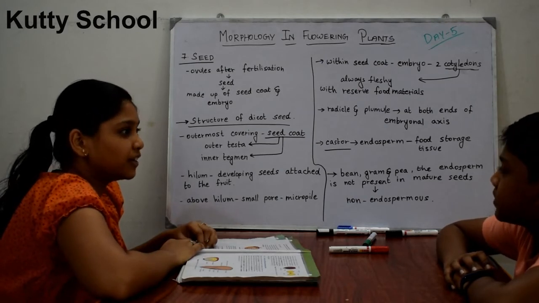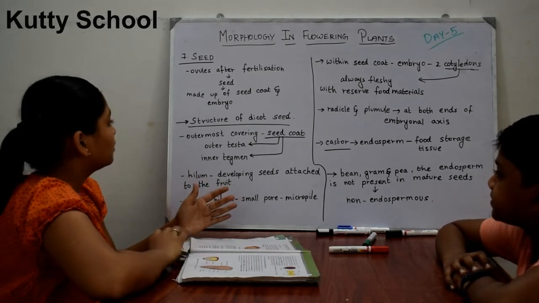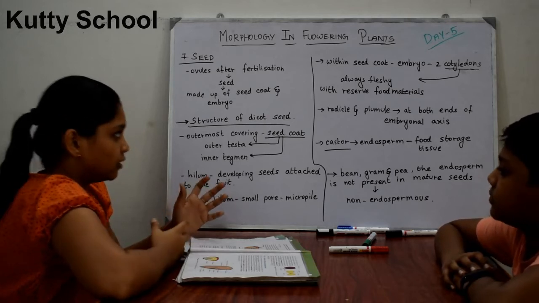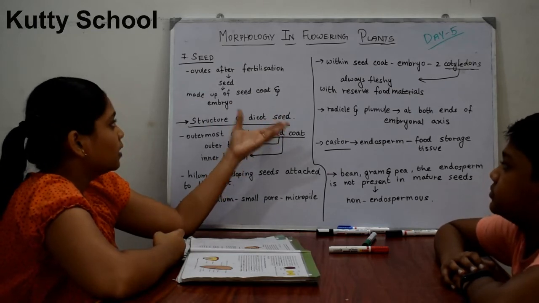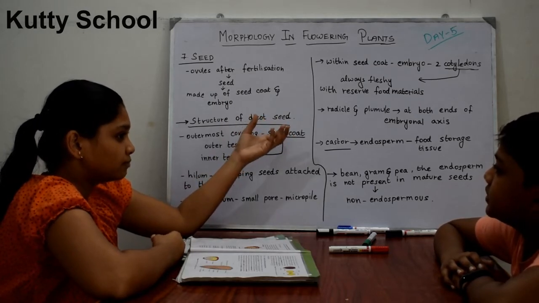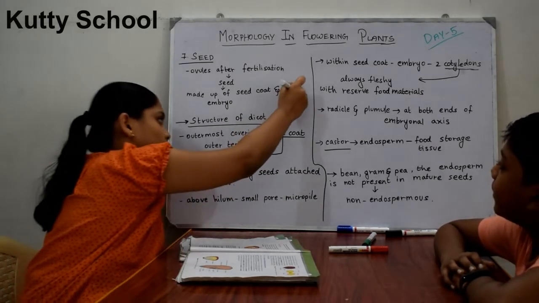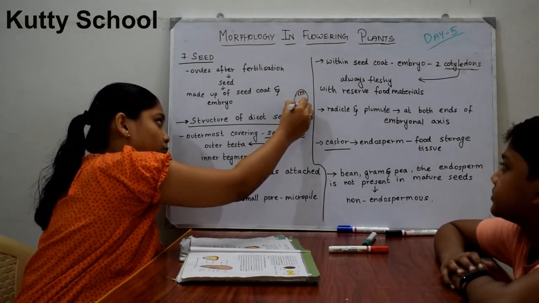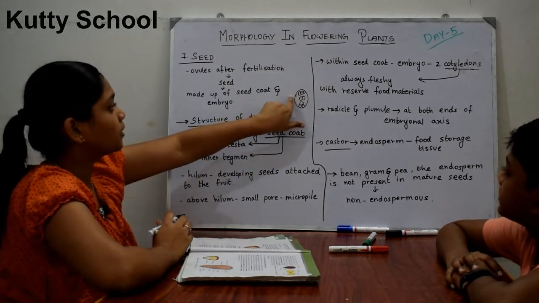First we will see what a seed is. We have discussed this already, but again we will see what a seed is. Ovules are the seeds. After fertilization, the male gamete and female gamete fuse, and this ovule becomes a seed. This is totally an ovule. Inside the ovule, there are 3 antipodals, 1 egg cell, 2 synergids, and 2 polar nuclei. Can you understand? So this totally is an ovule.